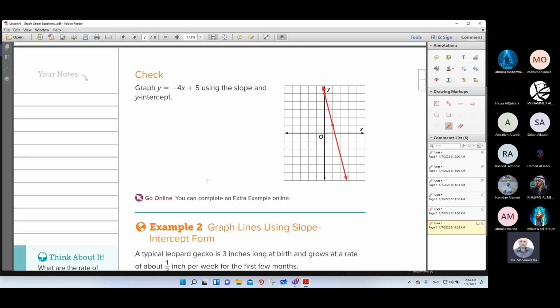In this example, graph y = -4x + 5. The first step, what is the slope? As you see, the slope is negative 4. Negative 4 means negative 4 over 1, so the rise is negative 4 and the run is 1.